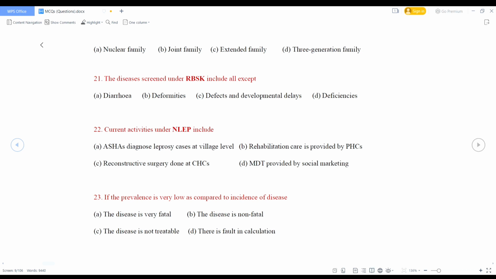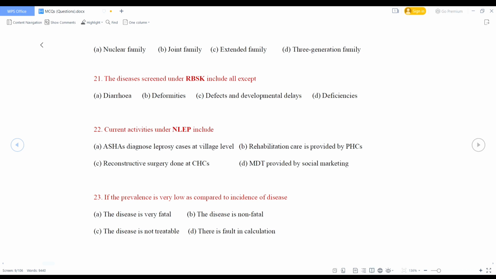Next, the diseases screened under RBSK include all except. So RBSK means Rashtriya Bal Swasthya Karyakram. It is a new initiative aiming at early identification and early intervention for children from birth to 18 years of age to cover 4 Ds. What are the 4 Ds? Defects at birth, deficiencies, diseases, developmental delays including disability. So here, which one is the exception? Option A, that is diarrhea.